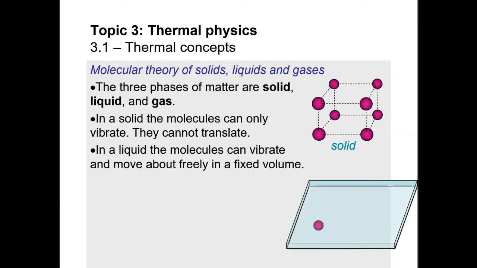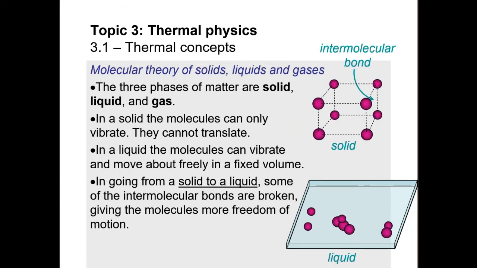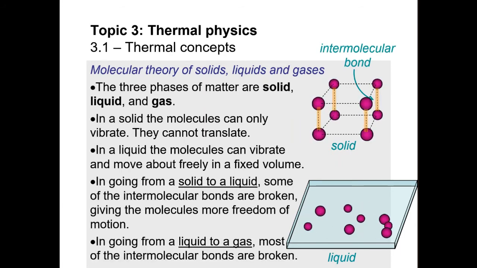In a liquid, the molecules can vibrate and move about freely in a fixed volume. In going from a solid to liquid, in melting, some of the intermolecular bonds are broken, giving the molecules more freedom of motion. In going from a liquid to gas, evaporation or boiling, some of the intermolecular bonds are broken.